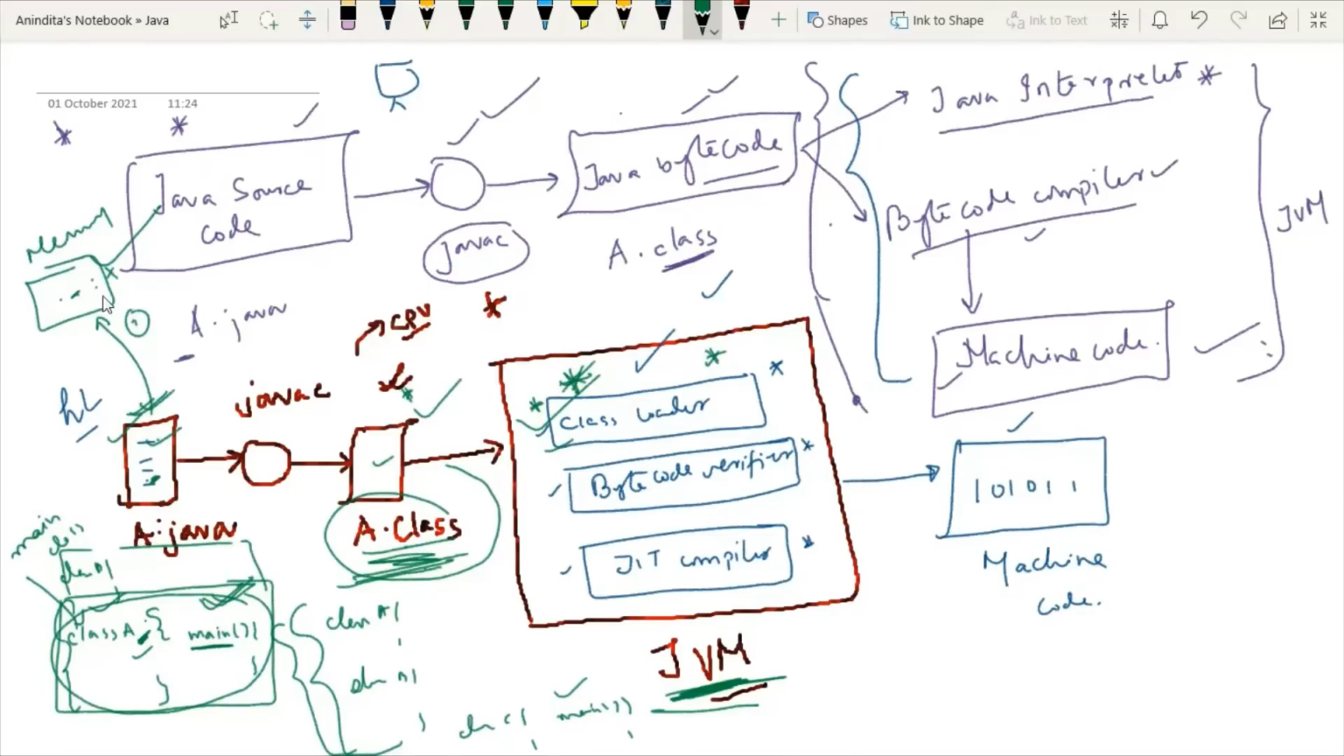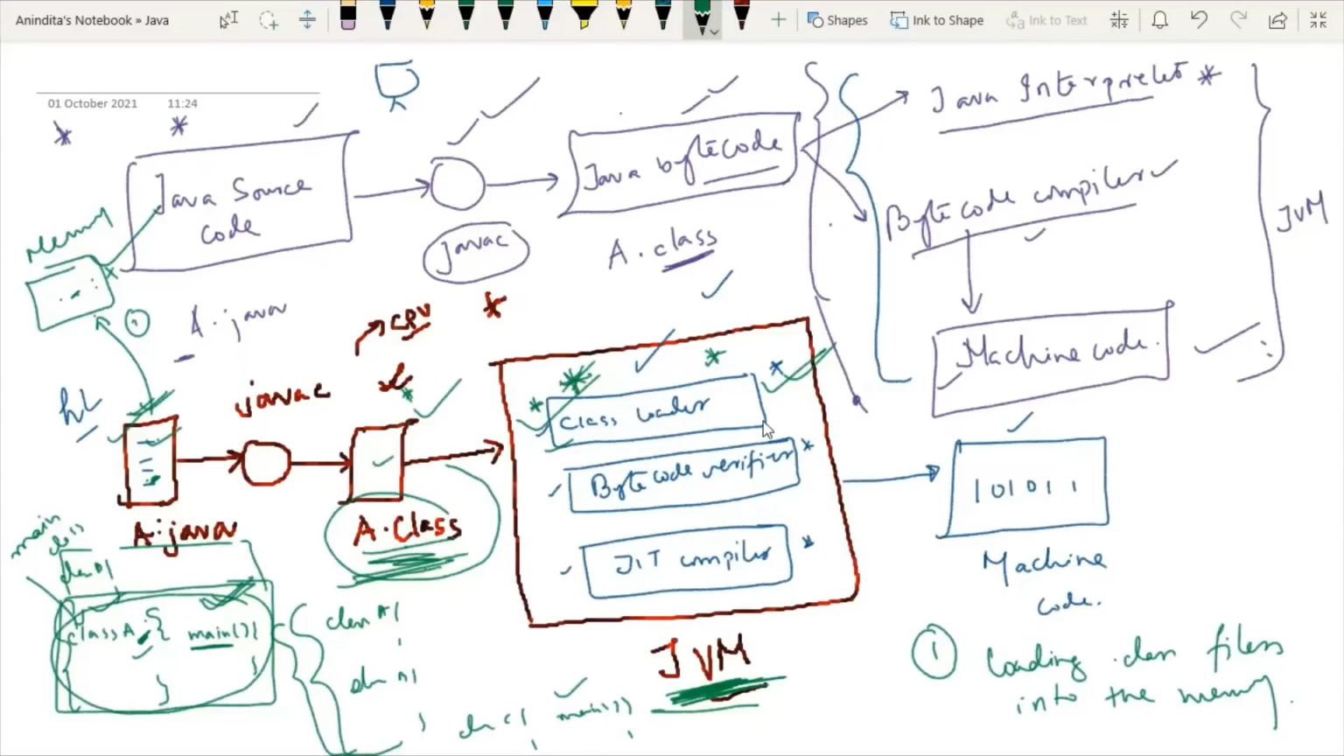So from here, loading the dot class file into the memory is not possible, right? So it is the responsibility of the class loader. Overall, we can say that it is the responsibility of the Java Virtual Machine. So that's why this is the first importance. The first role of the Java Virtual Machine is loading dot class files into the memory. So this is the first responsibility.